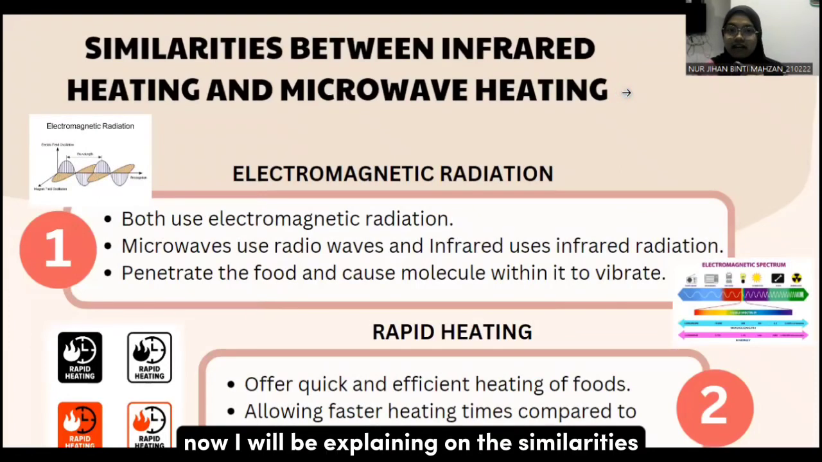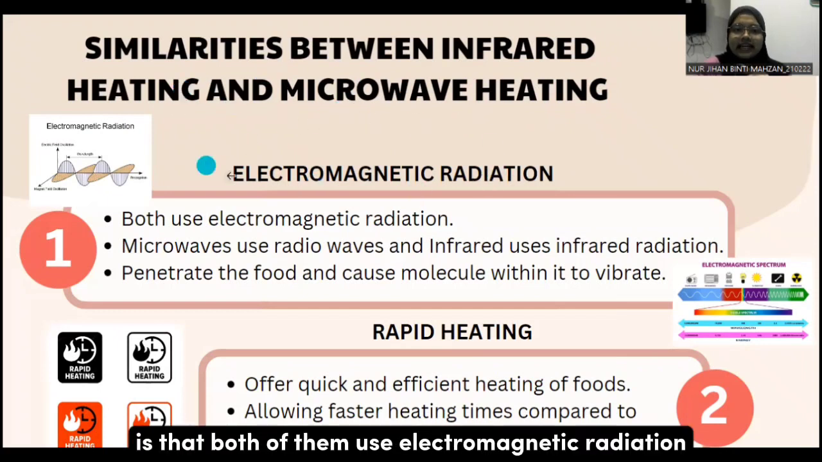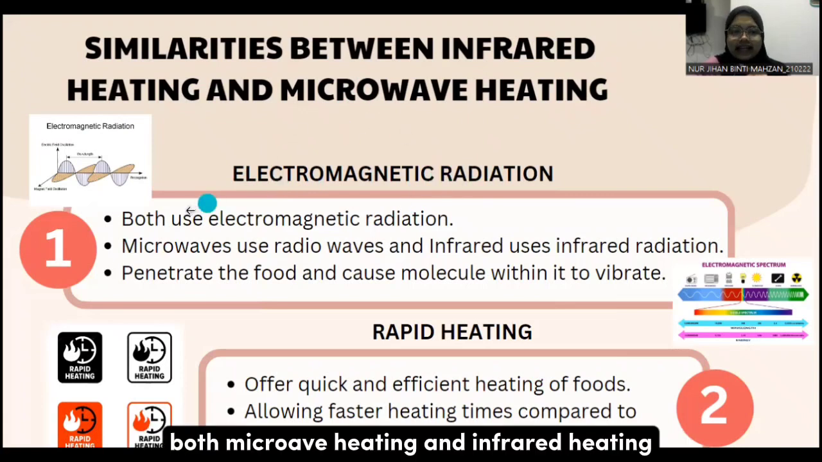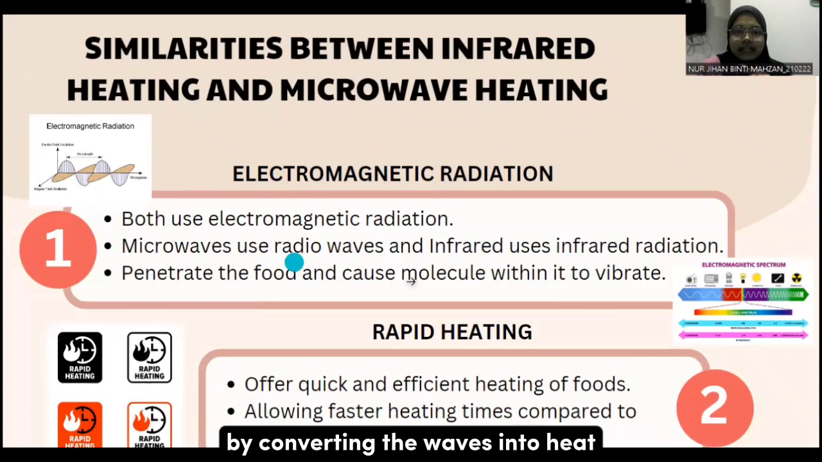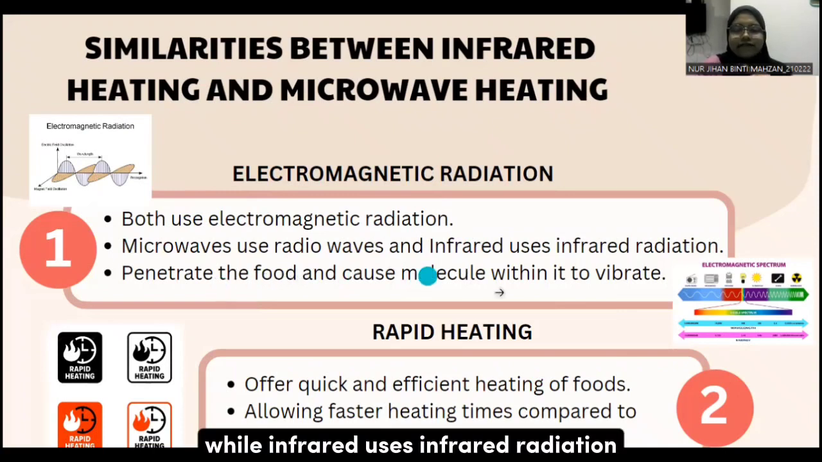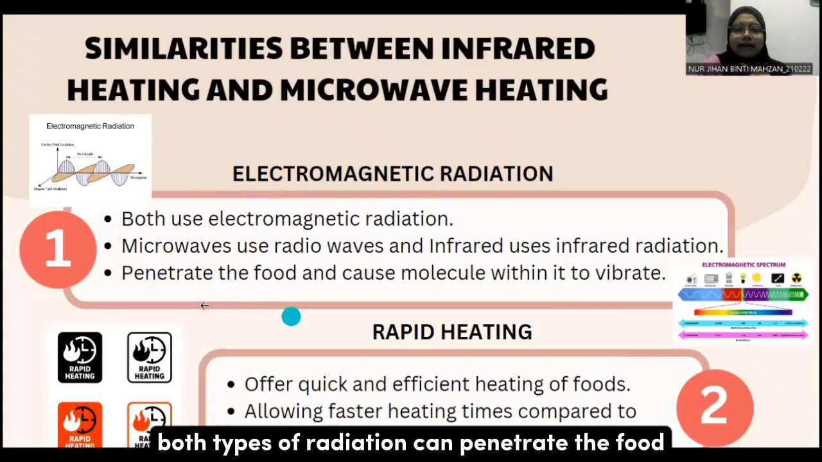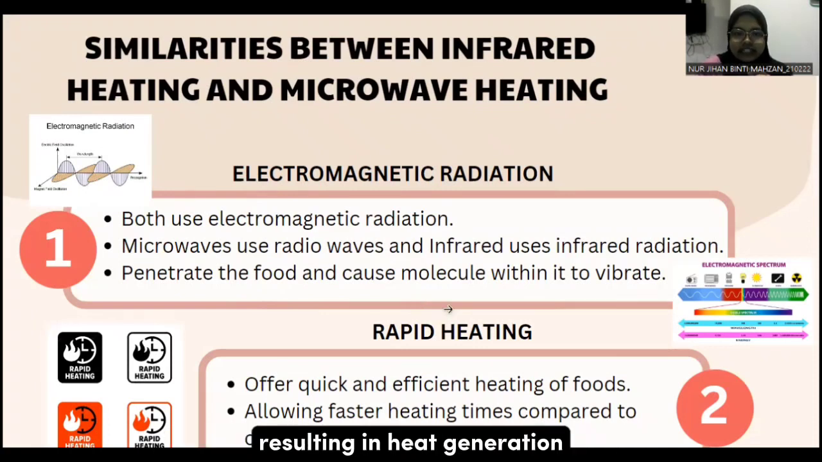Thank you, Hui. Now I will be explaining the similarities between infrared heating and microwave heating. The first similarity is that both of them use electromagnetic radiation. Both microwave heating and infrared heating use electromagnetic radiation to generate heat by converting the waves into heat. Microwave uses radio waves while infrared uses infrared radiation. Both types of radiation can penetrate the food and cause the molecules within it to vibrate, resulting in heat generation.